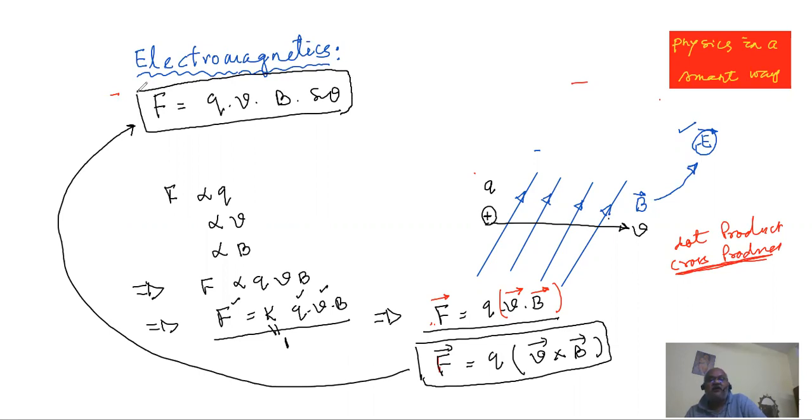And now what is theta? We know theta is the angle between the two vectors, that is V and B. In the diagram, if you make the suitable presentation, that is the velocity direction, and these are the magnetic field lines. So the angle between the velocity and magnetic field, or magnetic induction B, is in this way, that angle must be theta. That is the way you express the force magnitude.